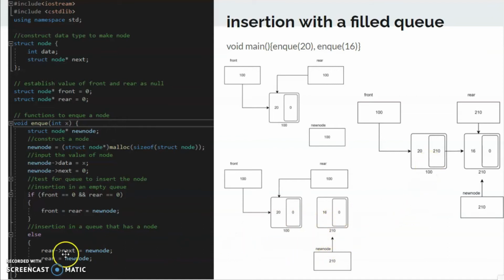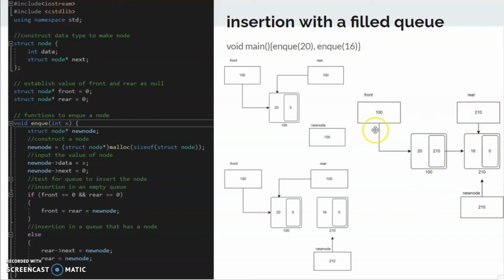After we change it to 210, this rear node will point at the latest node that we input into the queue. After it points into the queue, we want to change the rear pointer into 210 as well, because the singly linked list has the time complexity of O(1).